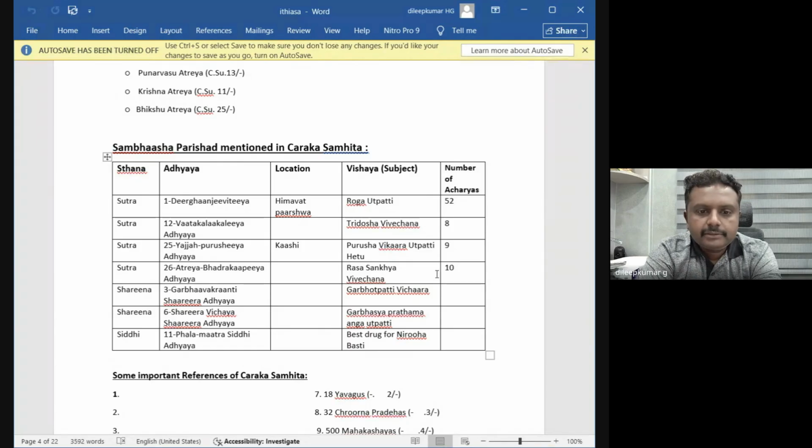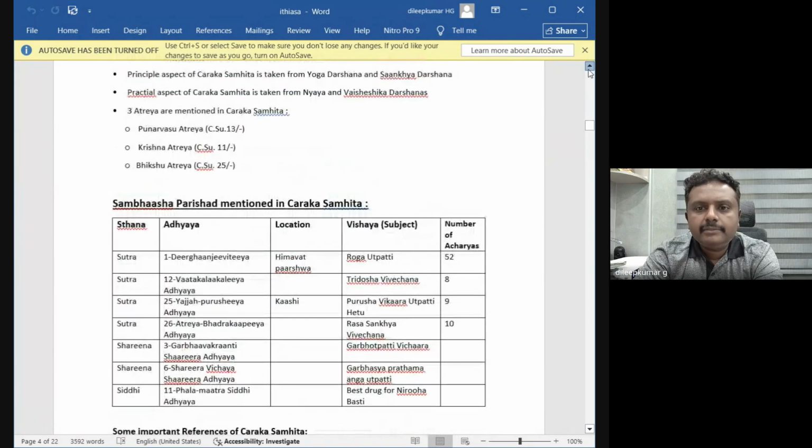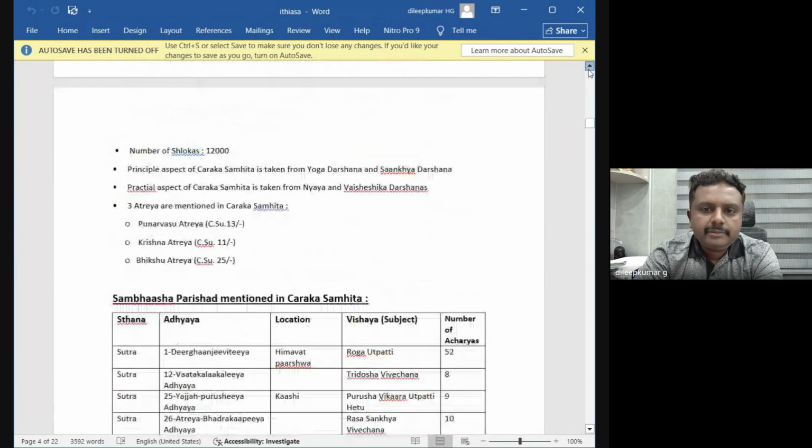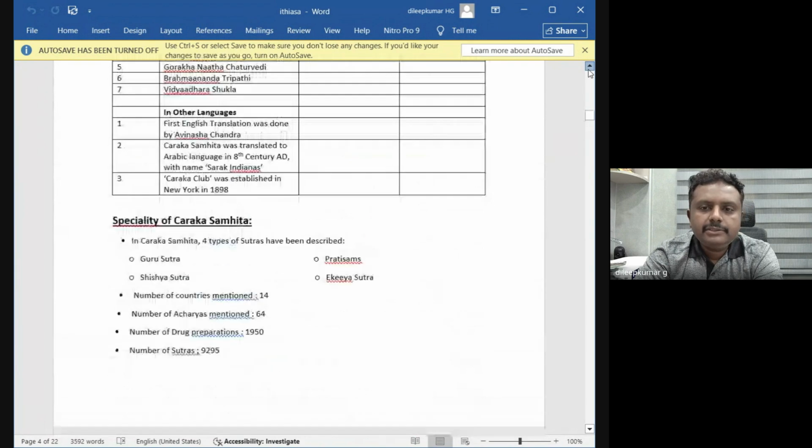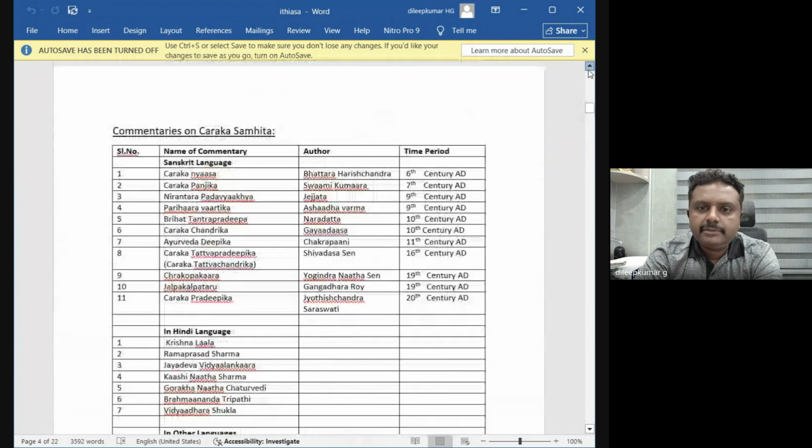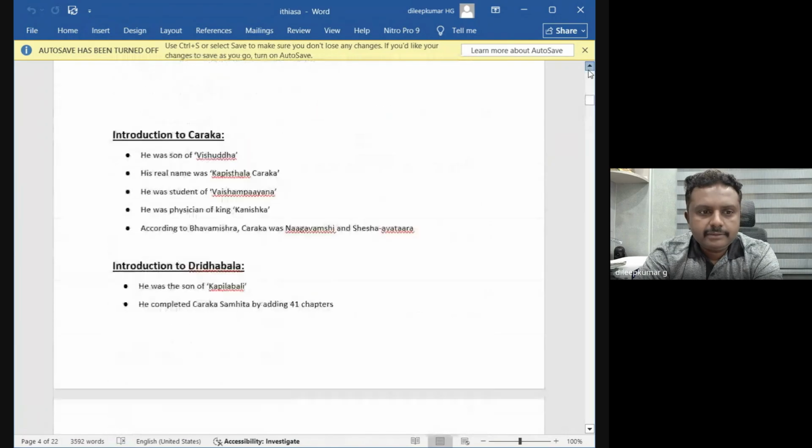Okay, so definitely we can expect 2 to 6 questions from Ayurveda Itihasa. In some question papers, the questions are more also. They will not only ask from the timeline, they may ask about the important features of the Samhita, some salient features of the Samhita.